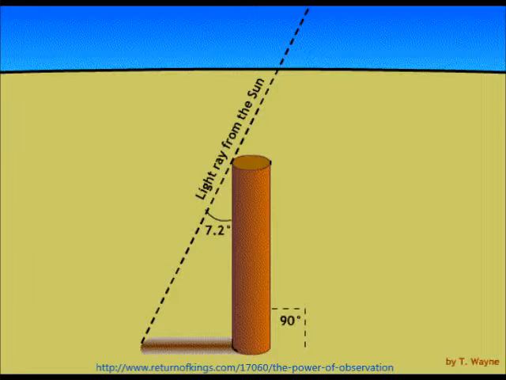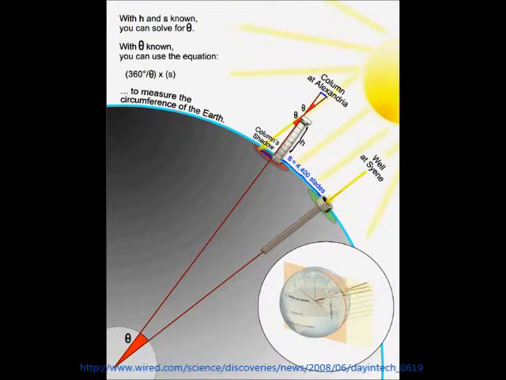Next, Eratosthenes needed to measure the angle at which sun rays hit Alexandria at the same moment they were shining directly down the well at Syene. So on the summer solstice, he waited by a tall pillar in Alexandria until exactly noon, and when the sun reached its apex, he measured the length of its shadow. Then Eratosthenes was able to use a simple trigonometric formula to determine that the rays were hitting the pillar at a 7.2-degree angle.